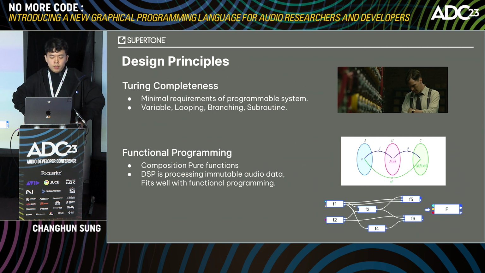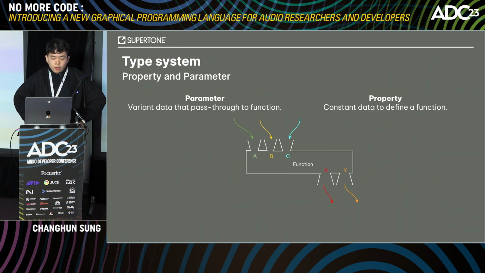And functional programming is a theory of computation based on lambda calculus, which is also the basis for many functional languages. All functions are pure functions, and programming is done by creating new functions through the composition of multiple pure functions. Because every specification of input and output has already been defined precisely, DSP fits well with functional programming. We'll start by introducing the type system of Node. A unique feature of Node is that while it is a system for dealing with audio, the types are designed to deal with lower-level types.